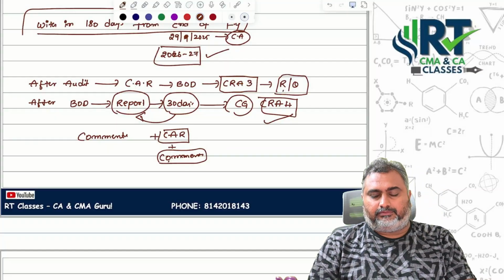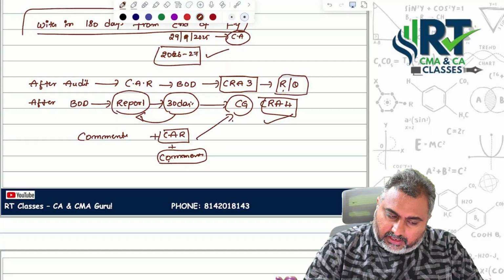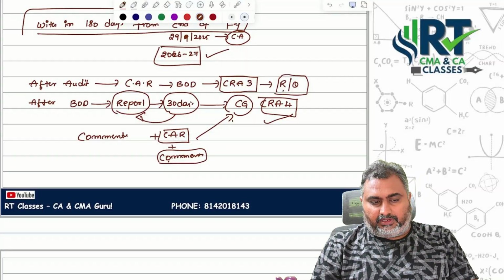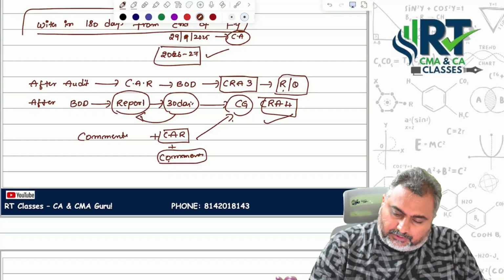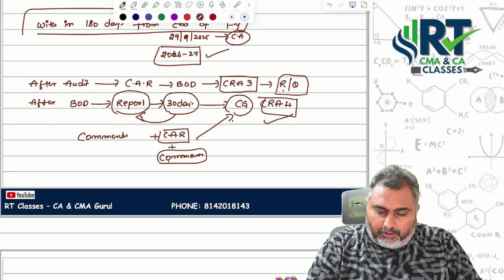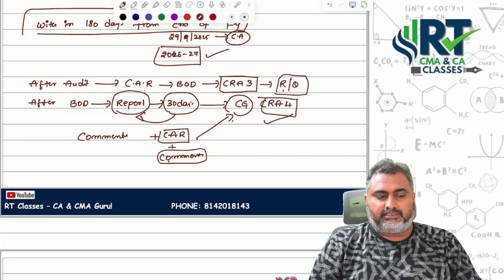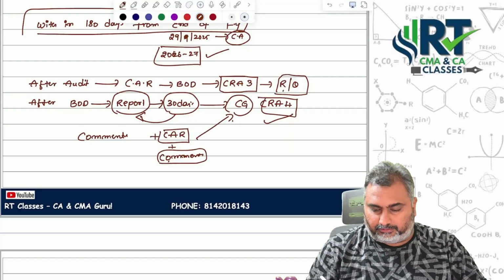They are supposed to do this. To whom? The central government. In which form number? CRA 4. Within how many days? 30 days. This is the entire part we are supposed to do.